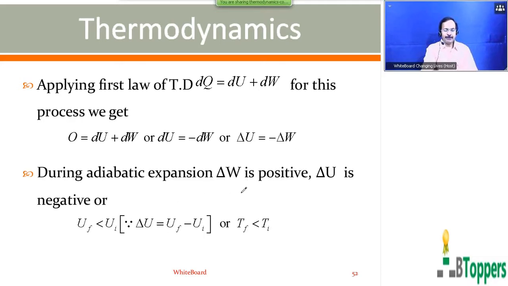So during adiabatic expansion, delta W is positive and delta U is negative. Delta U can be written as Uf minus Ui. So delta U is negative means Uf is less than Ui. That is, the internal energy of the gas in the final state is less than the internal energy in the initial state. Therefore Tf is less than Ti, that is, the temperature of the gas in the final state is less than the temperature of the gas in the initial state.